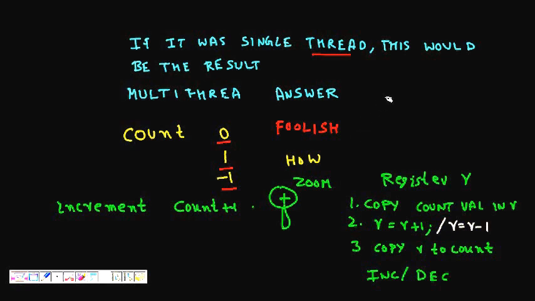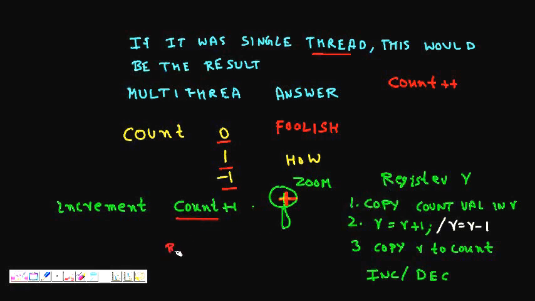When you do a simple count plus plus, in fact it is not that simple. Let's zoom in a little bit. We have the count variable, and we have registers which the computer uses.